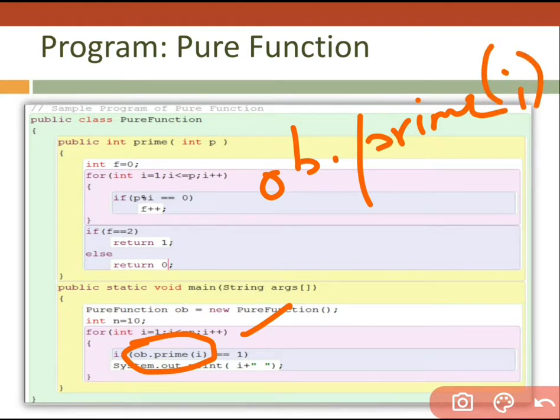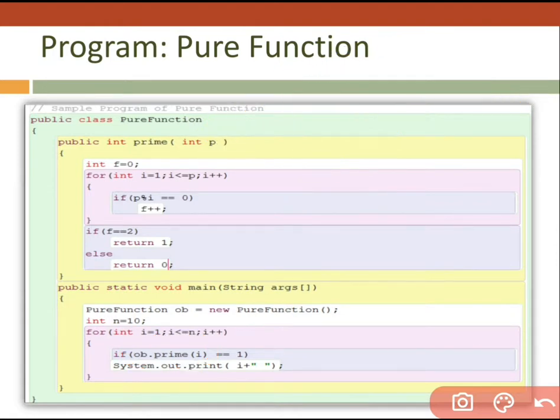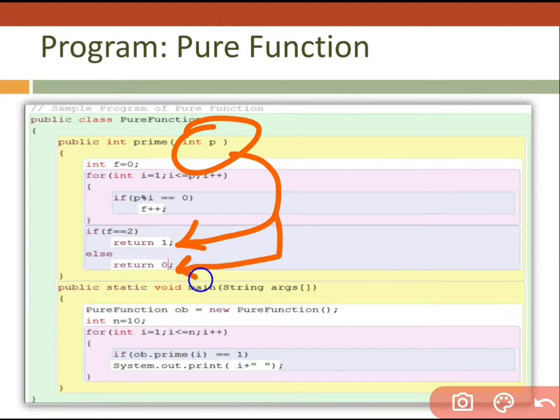ob.prime so that I can provide a value from here. I am providing i, and that i is moving to p, it is going to be stored inside p, and p is going to be checked whether it is prime or not. If it is prime, then 1 is written. If it is not prime, then 0 is going to be written back.